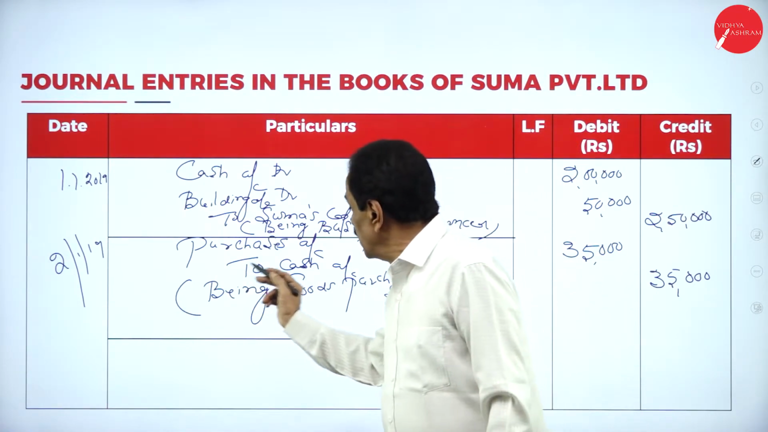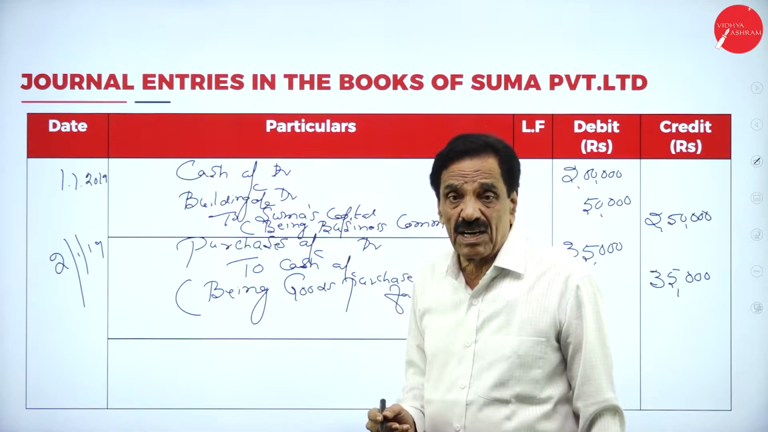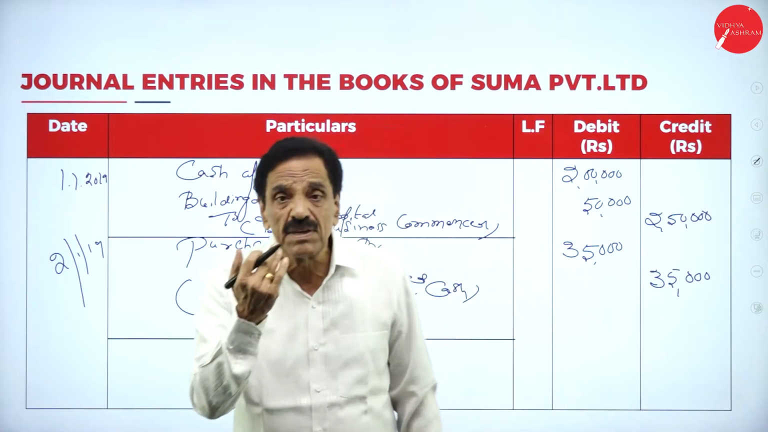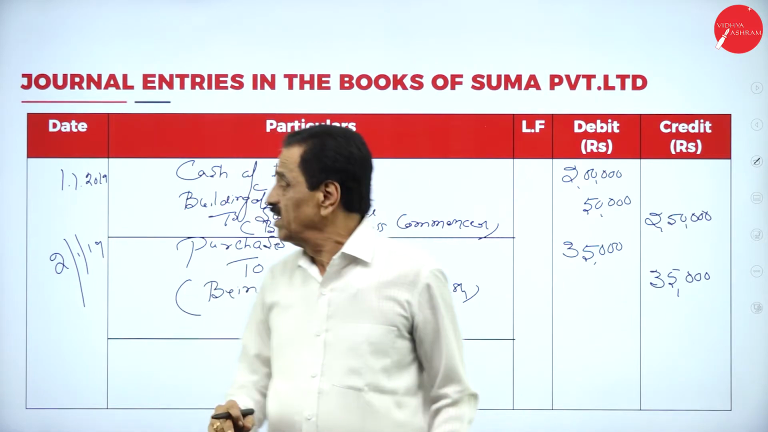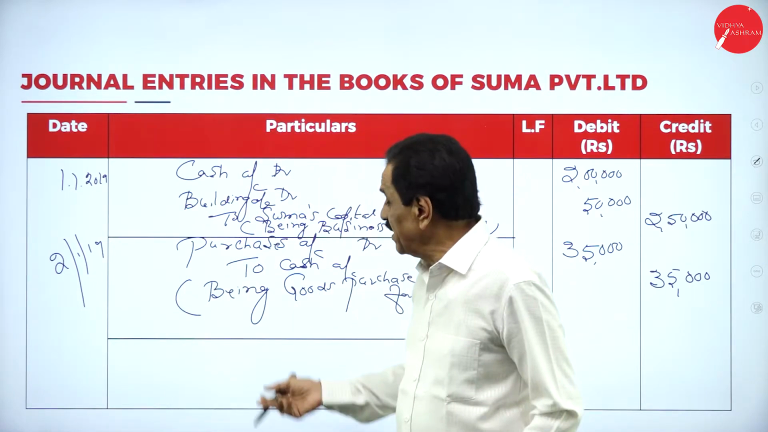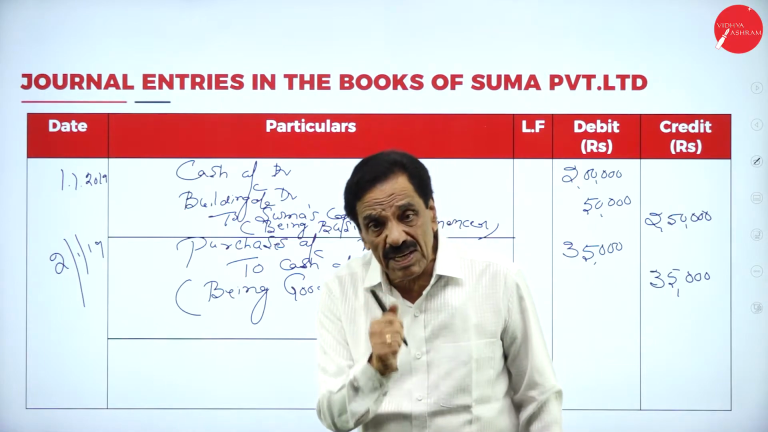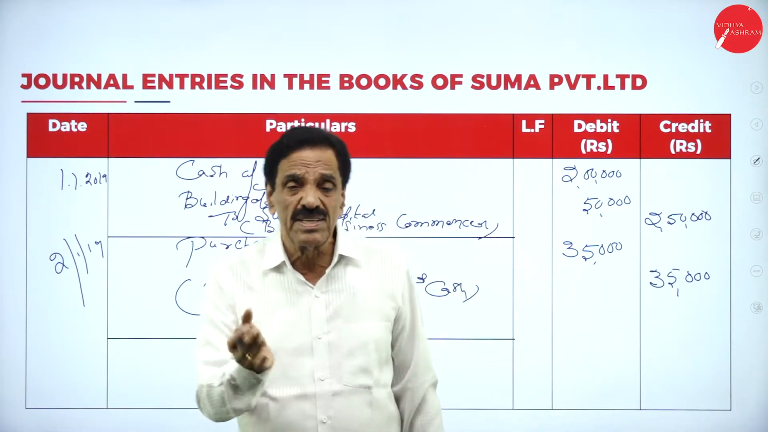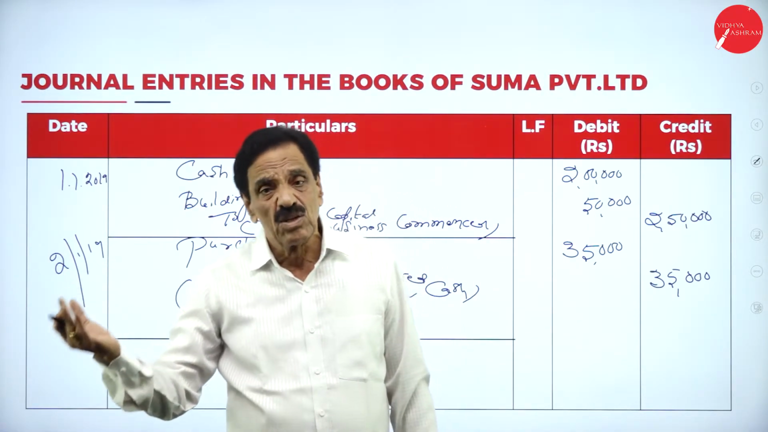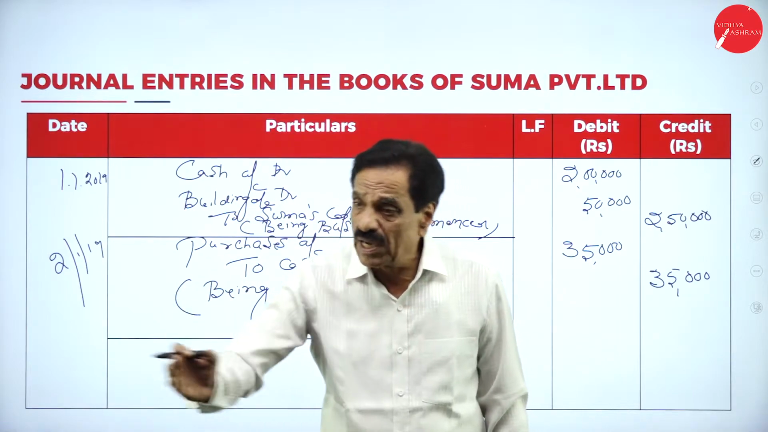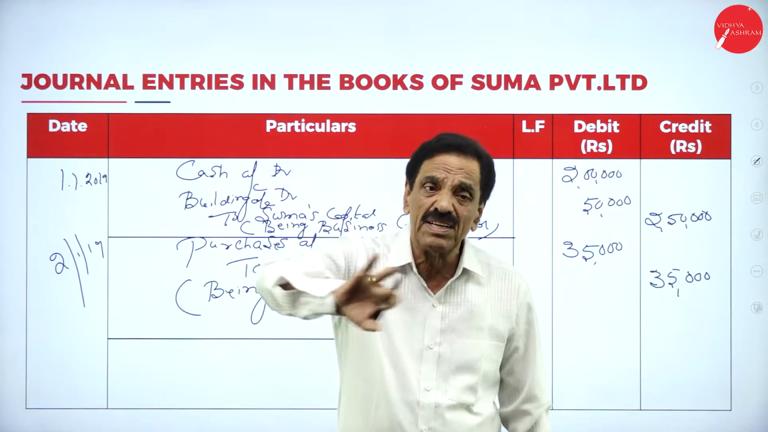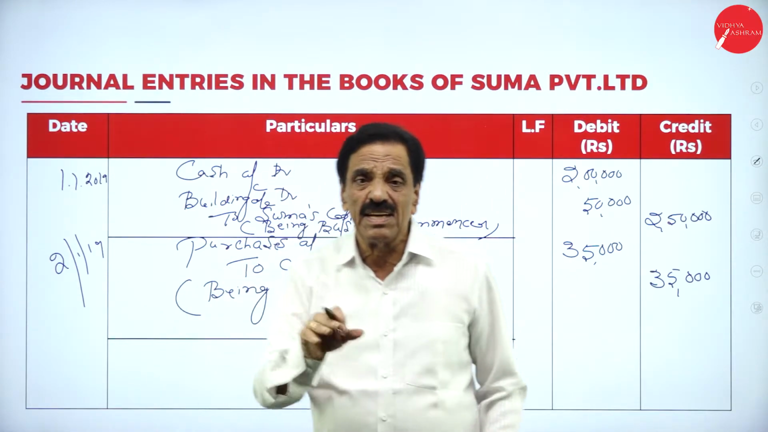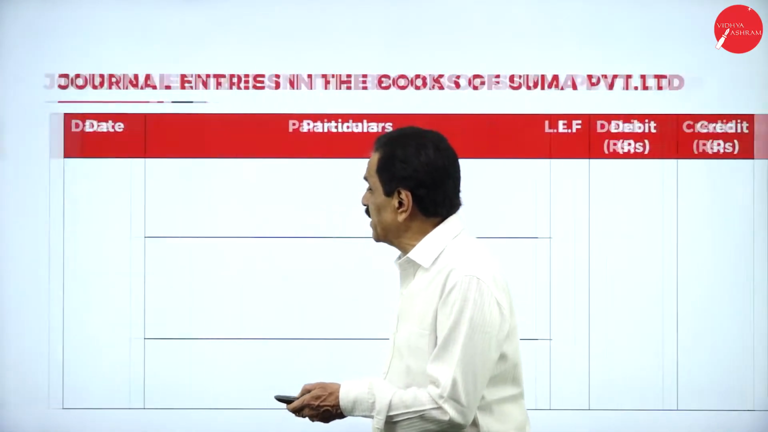What's the entry? Purchases account debtor to cash account. What is coming in? Goods is coming in. Cash is going out. Goods is a real account. What does the real account say? Debit what comes in, credit what goes out. What is going out? Cash account, also a real account. Credit the cash, debit the goods. We'll move on to the next entry.